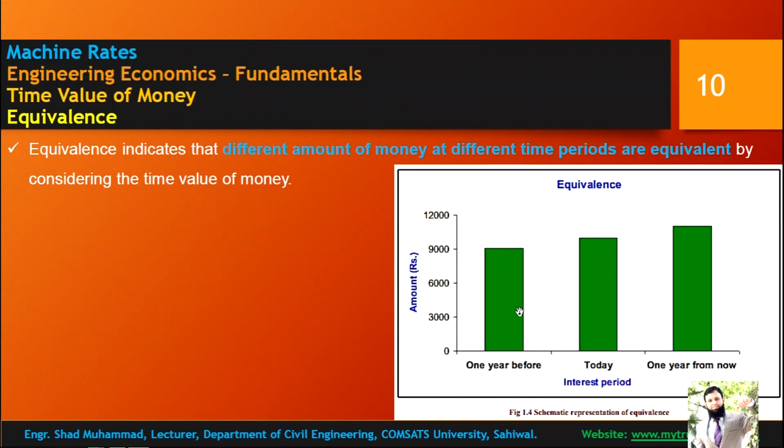So if you have 9,000 rupees today, 1 year before you had 9,000 rupees, today that 9,000 does not have the value of that 9,000 from 1 year prior. So that will be having, I think, 9,800 something, and 1 year from now that will be almost equivalent to 10,000 or 11,000 rupees. So the difference between these rates or values of money is due to time.